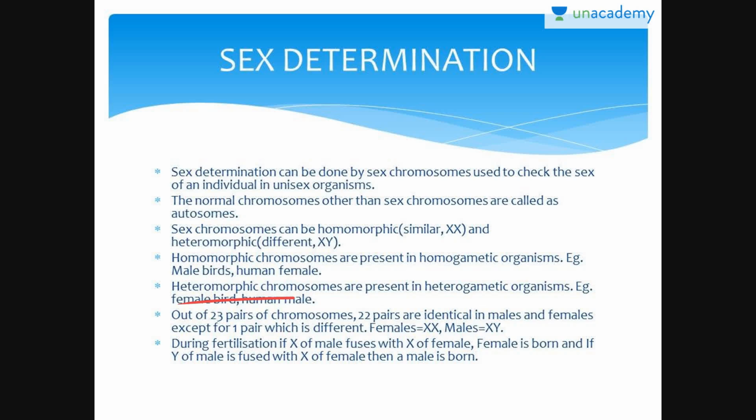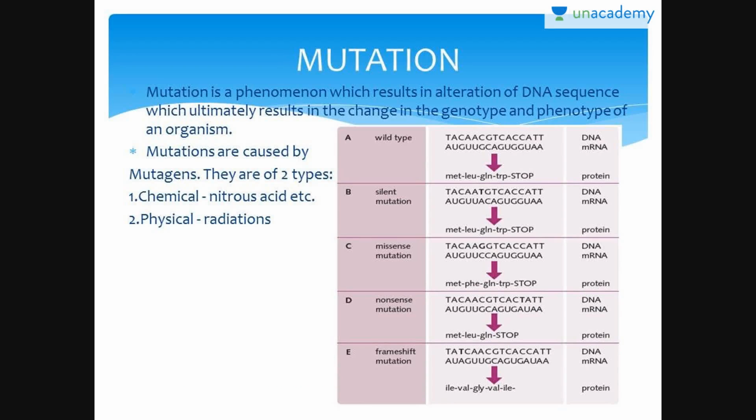Out of 23 pairs of chromosomes, 22 are identical in males and females, except one pair, which is also known as the sex chromosome, which is XX in females and XY in males. During fertilization, if X of male fuses with X of female, a female child is born. If Y fuses with X of female, then a male child is born.